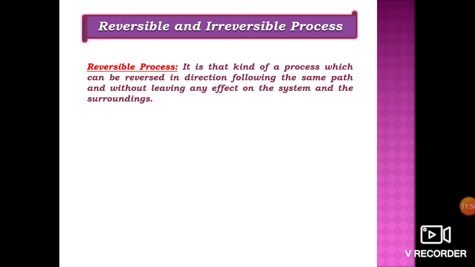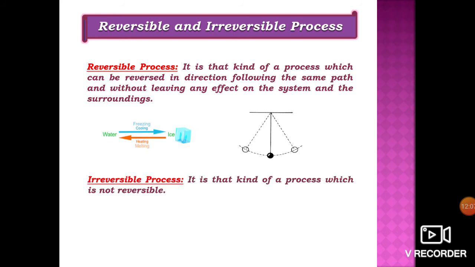For example, if water is cooled, it forms ice, and when ice is heated, it again comes back to the state of water. Second example is the motion of a pendulum. Now if any of the three conditions is violated, either 1, 2 or 3, then we say that the process is not reversible.